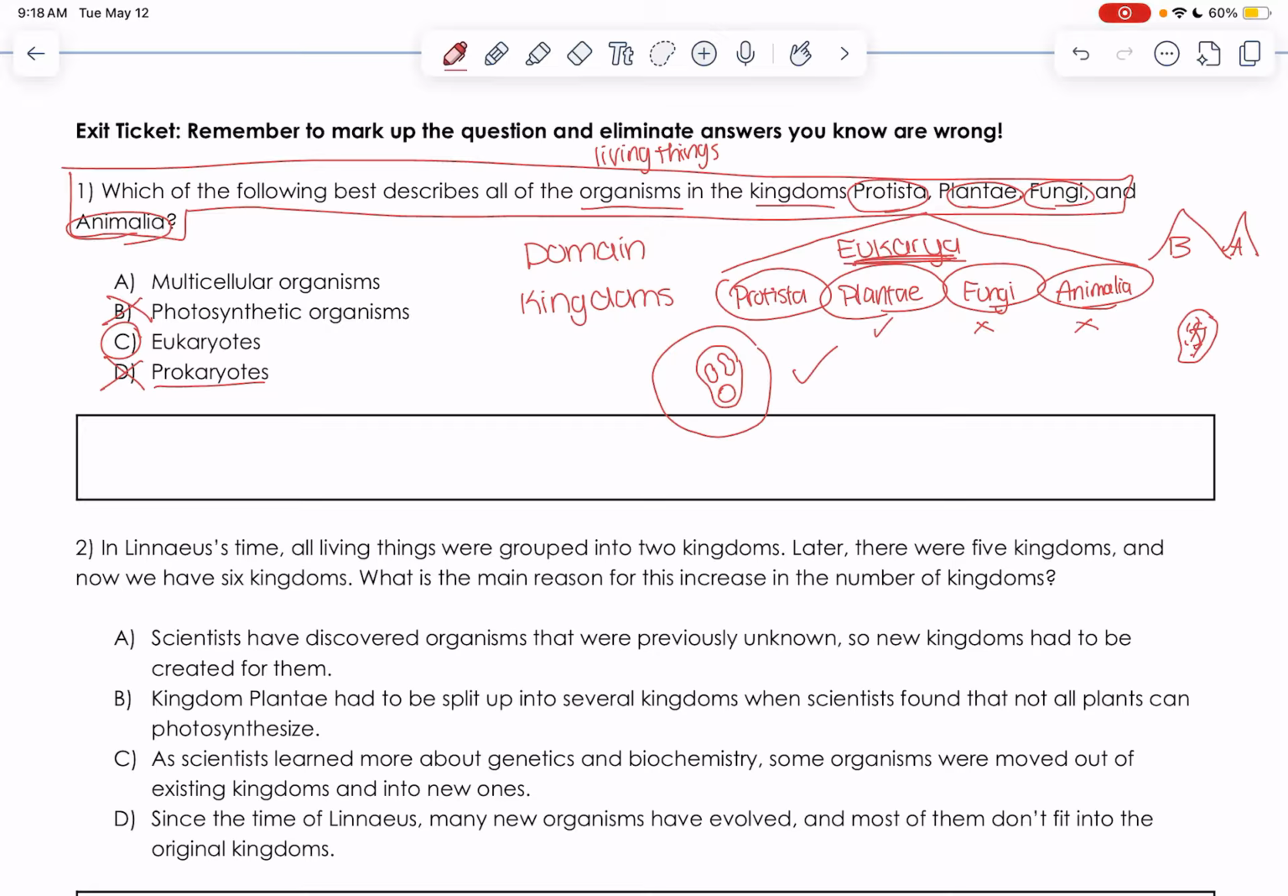And then which of the following best describes all of them? Multicellular organisms. Let me erase these. I know that Animalia and Plantae are all multicellular organisms, but fungi and Protista are not, okay? Most Protista are actually unicellular. So number 1 is C.